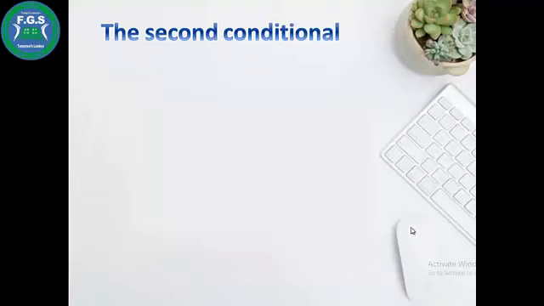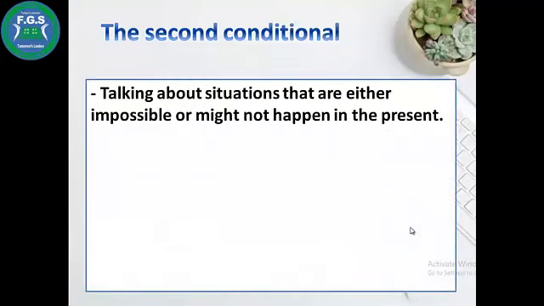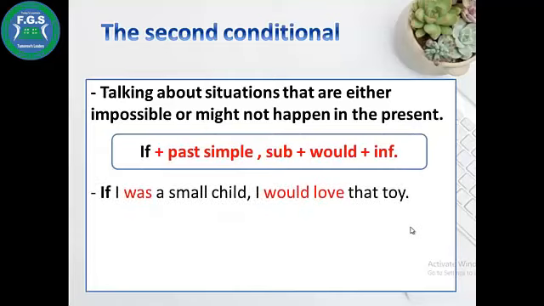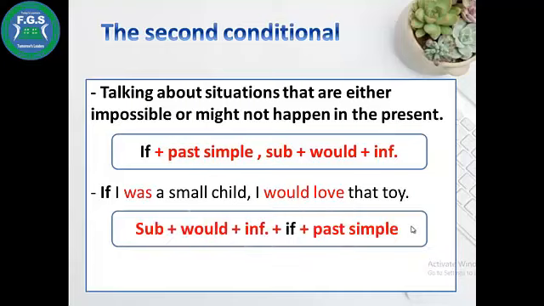The second conditional. We form the second conditional to talk about situations that are either impossible or might not happen in the present. If plus past simple, then subject plus would plus the infinitive. For example, if I was a small child, or if I were, we can use were in the second conditional. If I was a small child, I would love that toy.